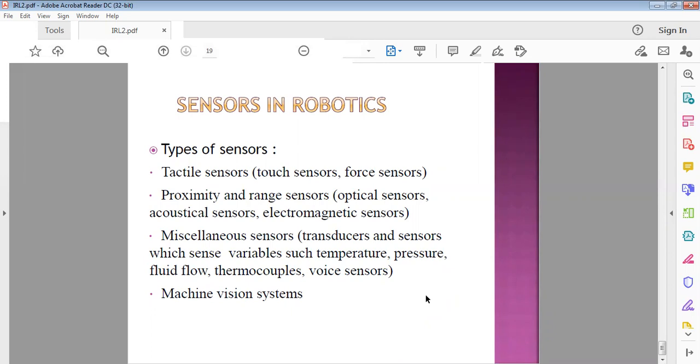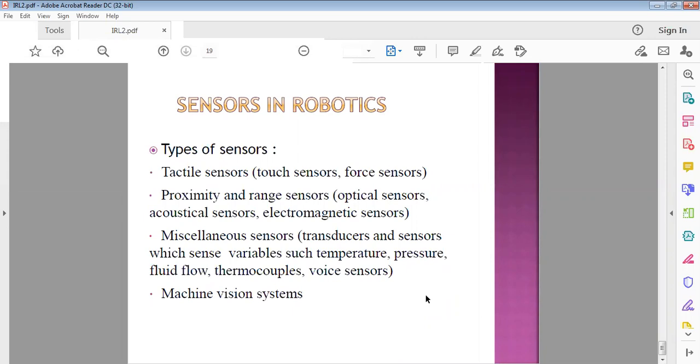Okay, so there are miscellaneous sensors, which are known as transducers, and sensors which sense variables such as temperature, pressure, fluid flow, thermocouples, voice.